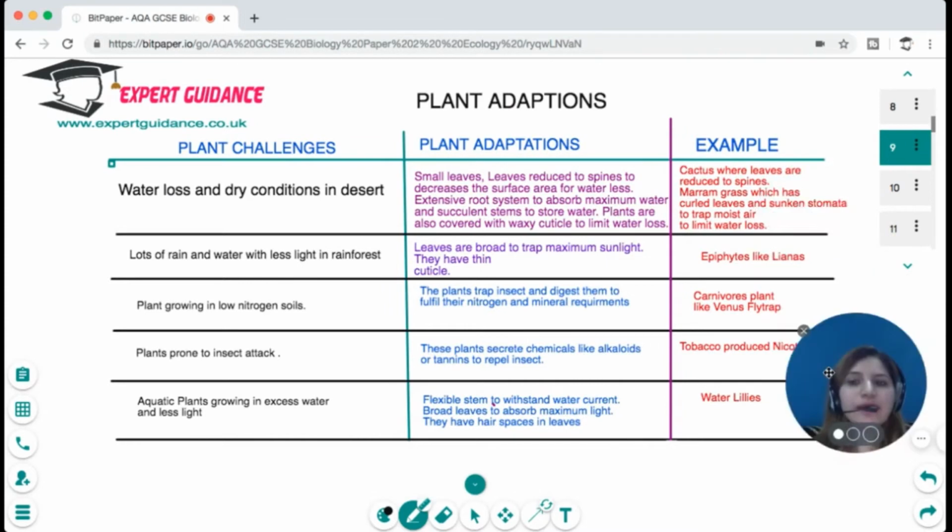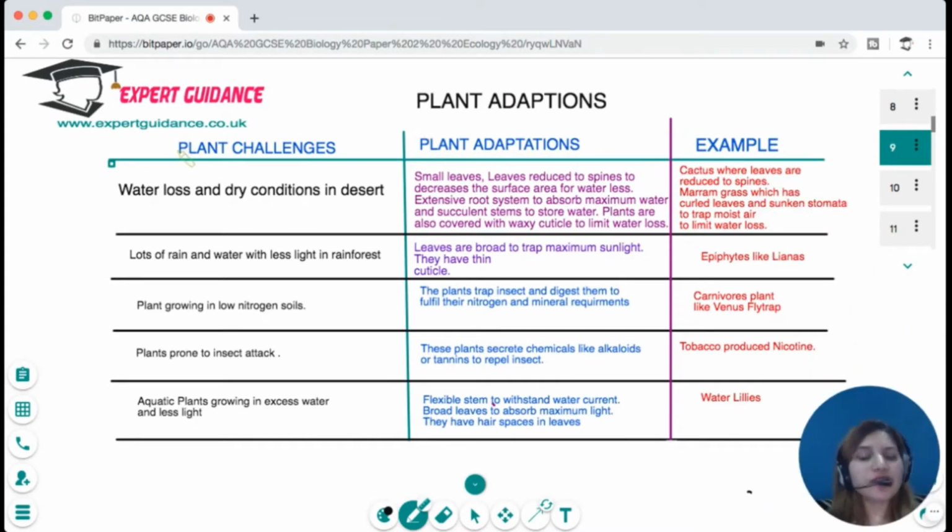Now, let us look at some of the plant adaptations in response to the challenges they face. The major challenge a plant faces in the desert is water loss and dry conditions. In those conditions, plants have small leaves. Leaves are reduced to spines so that the surface area for water loss can be reduced. They have an extensive root system to absorb maximum water, and they have succulent stems to store water. These plants are also covered with a waxy cuticle to limit water loss. For example, cactus, where leaves are reduced to spines, and marram grass, which has curled leaves and sunken stomata that trap moist air between them to limit water loss.